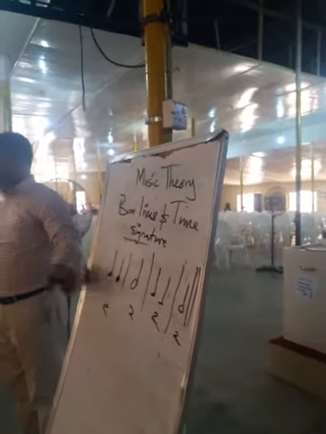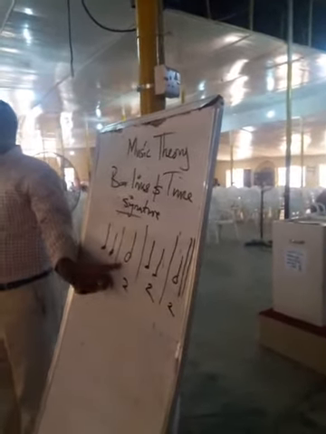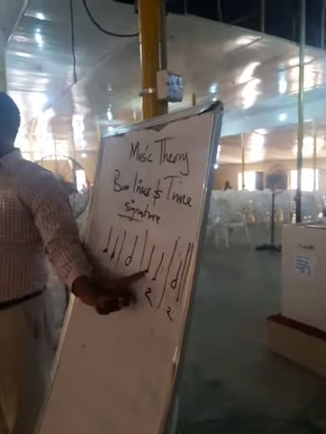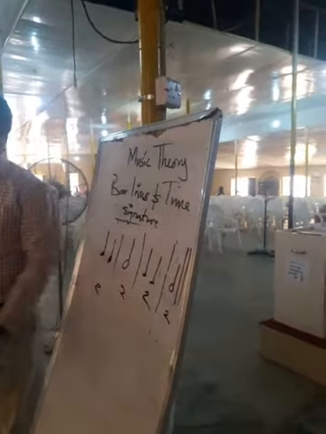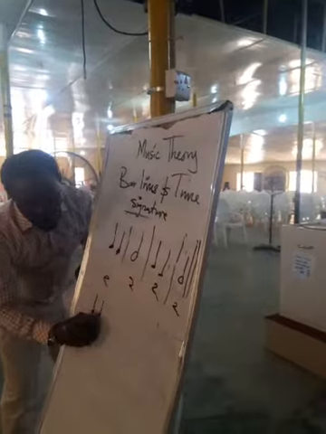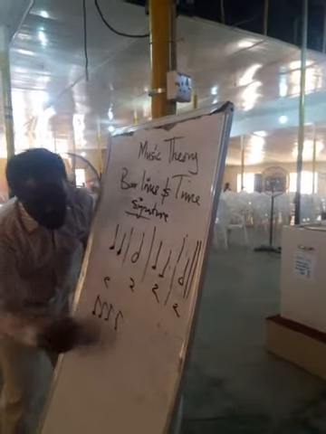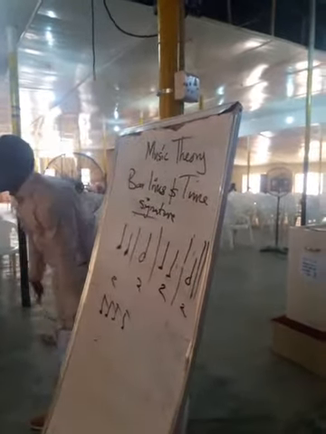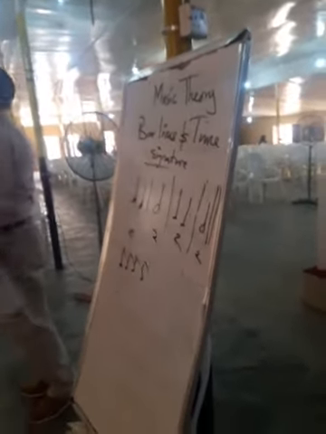So this one is 2 crotchets, 2. 1 minim, 2. 2 crotchets, 2. 1 minim. I can even add this to it: 4 quavers. It's still 2. So each bar must have the same amount of time value.